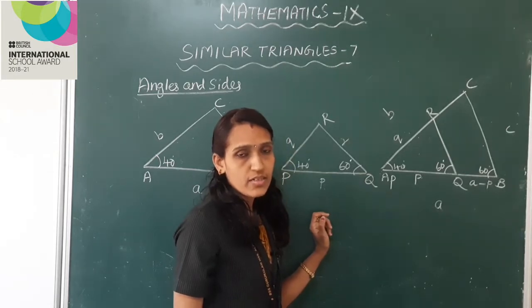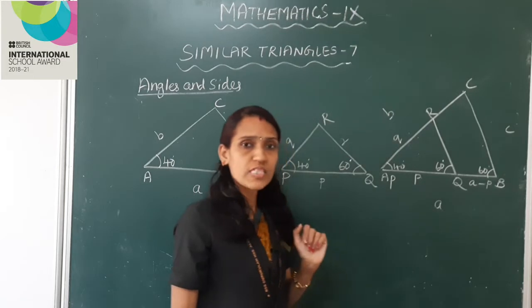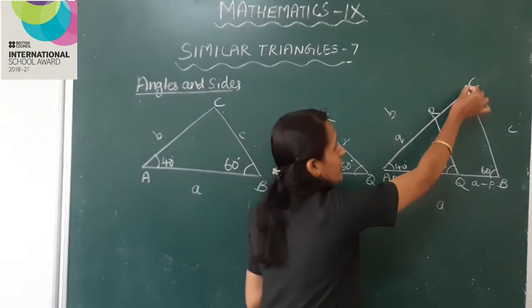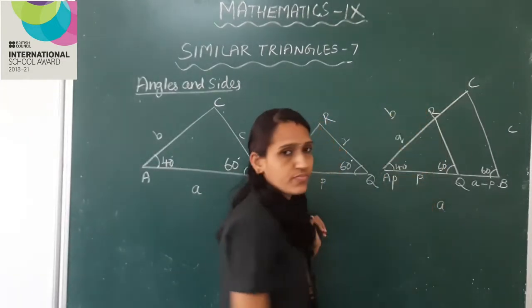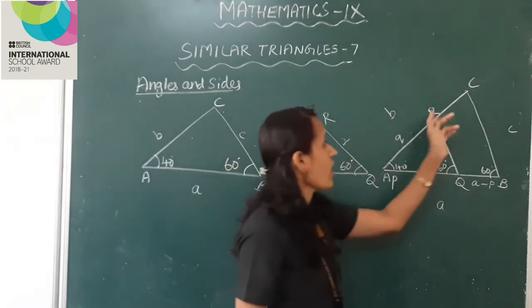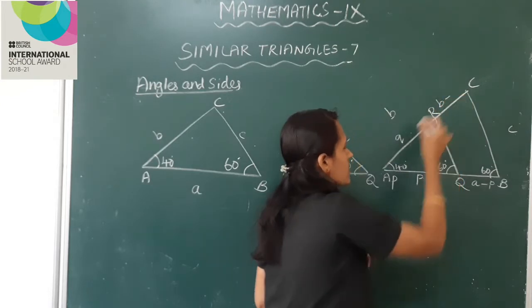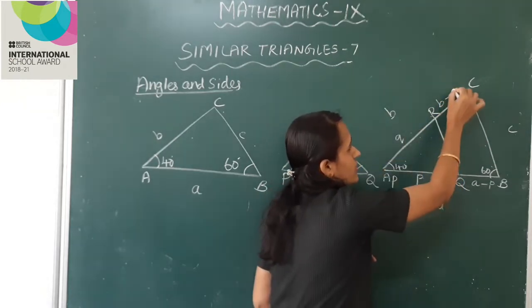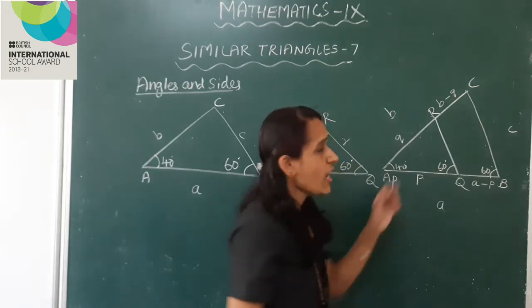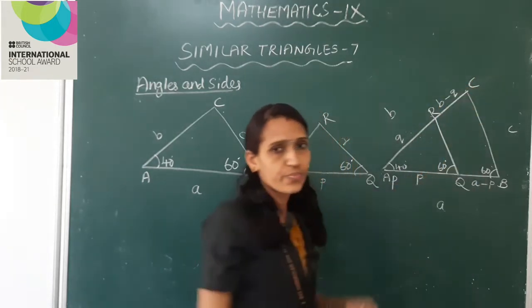Next, what is the length of RC? The same way, AC is b, AR is q, then RC is total minus AR. Here AR is q. Now we get RC is b minus q.